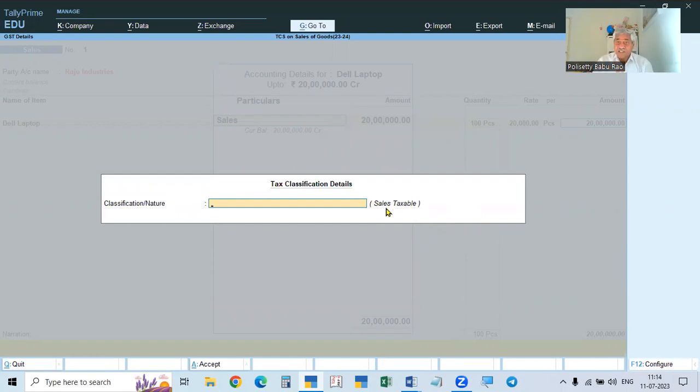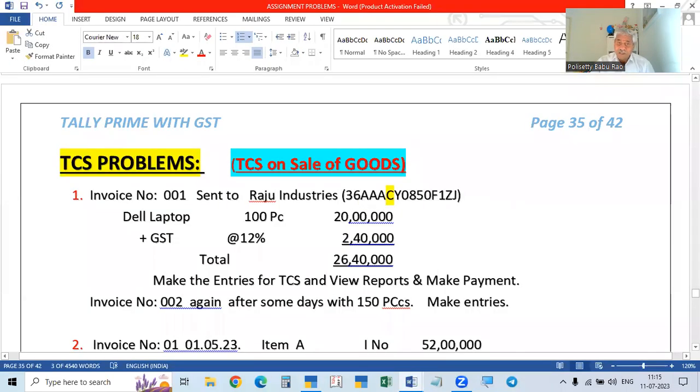Sales means intrastate, same state. Other state means interstate sales. Simply sales means within the state. Sales taxable means within the state. See here, within the state, 36 number means within the state.